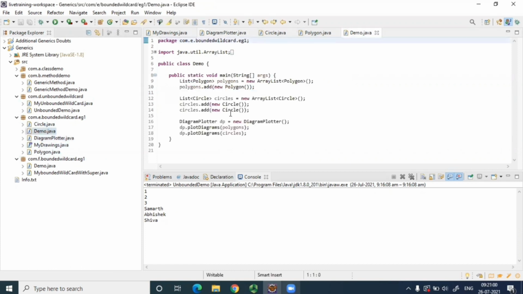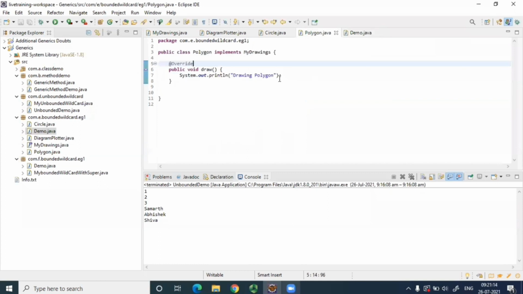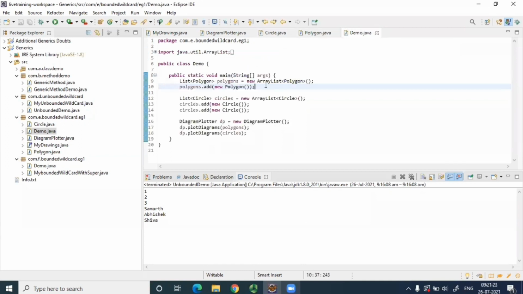So it's the demo class. Here in the demo class, you can see we have first created a list of polygons. Then we have added an empty polygon to it. Why have we added an empty polygon? Because we have hard coded the implementation inside polygon, right? We are not passing any string to print anything specific. It just does a sysout like drawing polygon. Simple example. So when we call the draw method on the objects of polygons, any object will print drawing polygon. Here we have one object of polygon, so when we iterate these polygons, what will be printed? It will print only one drawing polygon.